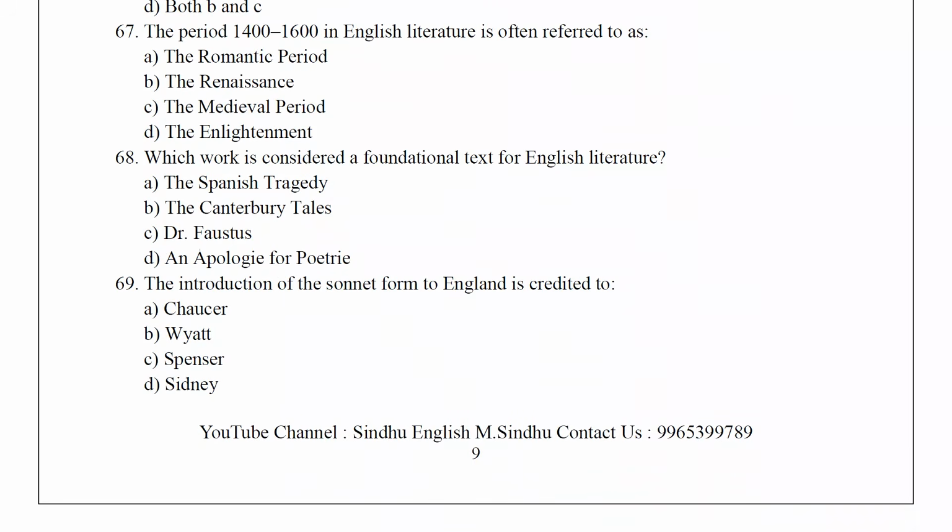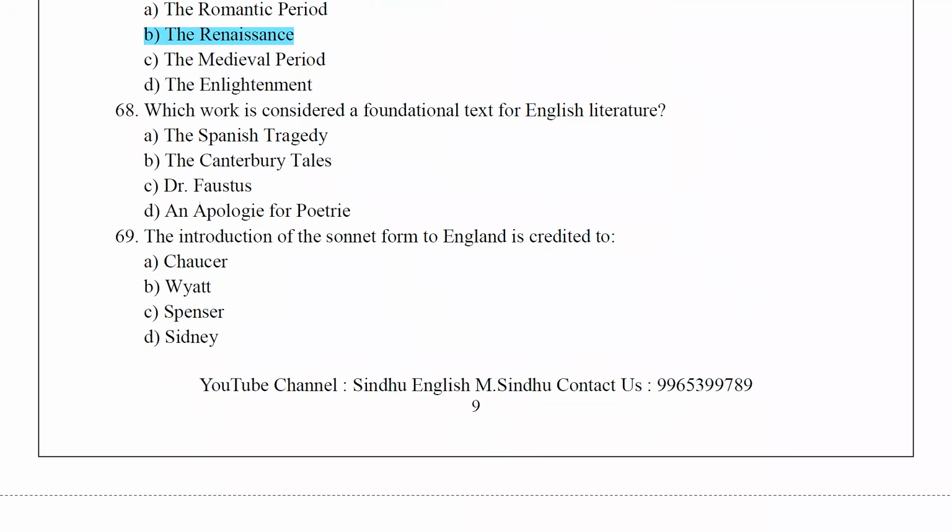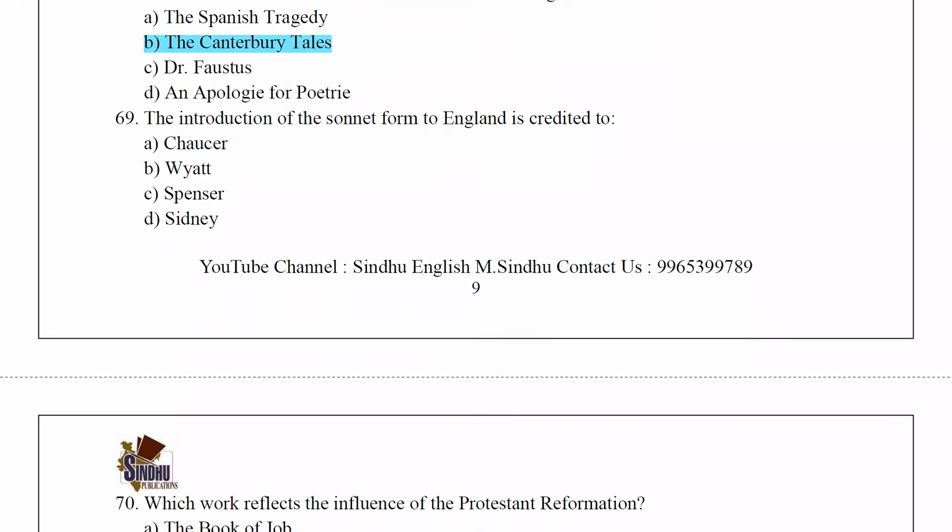The period 1400 to 1600 in English literature is often referred to as the Renaissance. Which work is considered a foundational text for English literature? The answer is the Canterbury Tales. The introduction of the sonnet form to England is credited to Wyatt. So, முதல்ல sonnet இங்கிலீஷ்ல introduce பண்ணது யார் அப்படின்னா Wyatt.